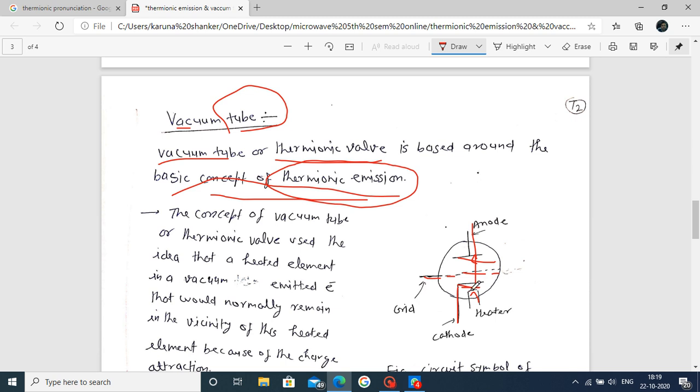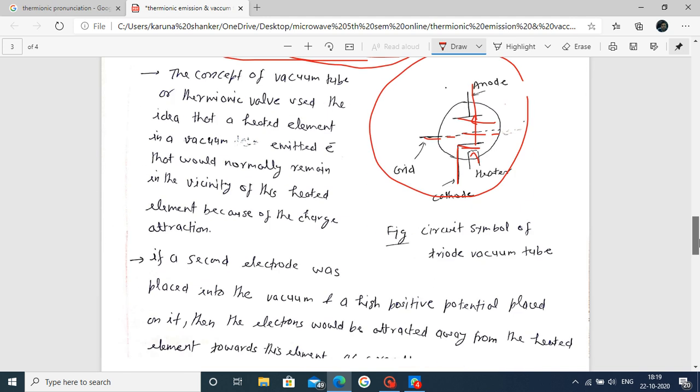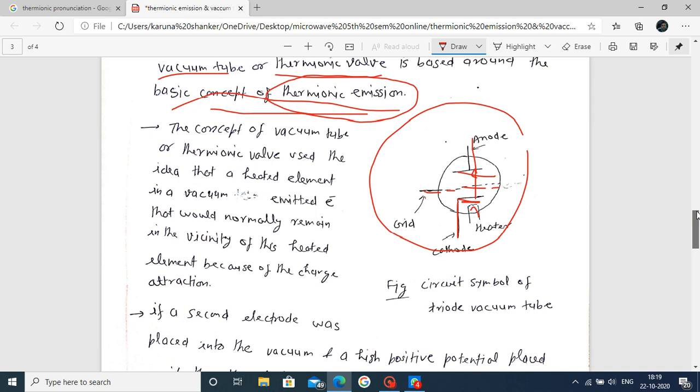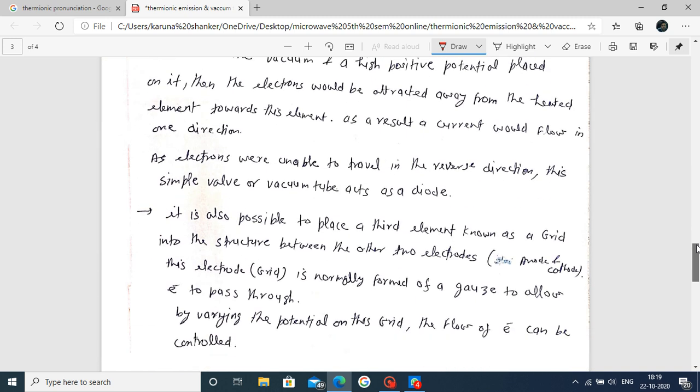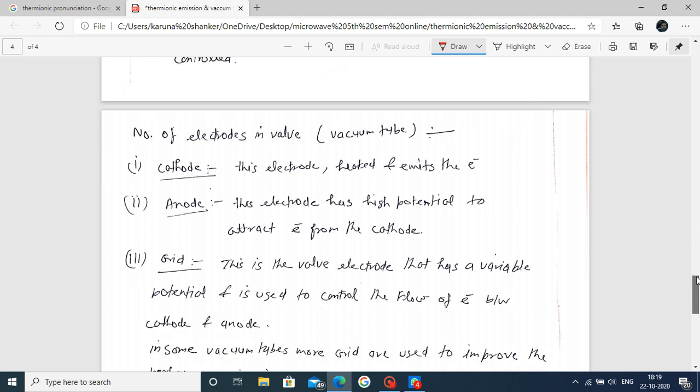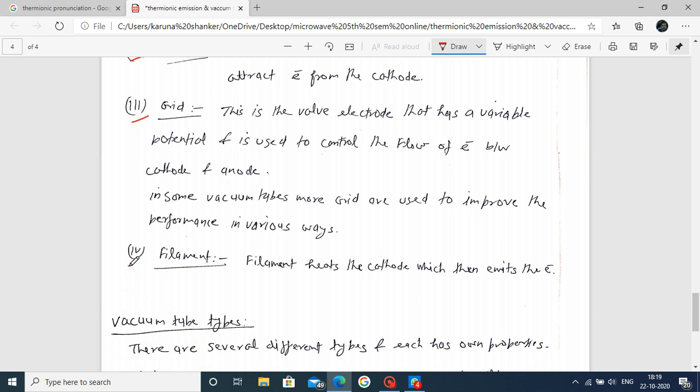This concludes what I explained regarding the vacuum tube, its working and operations. Next, the electrodes involved in a vacuum tube are the cathode, the anode, the grid, and lastly the filament.